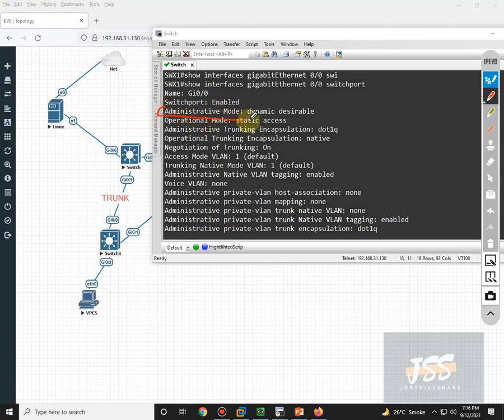The administrative mode is dynamic desirable, that is, I am desiring to become a trunk with any other switch that is connected on the other end of this link. And the negotiation of trunking is also on, meaning the DTP protocol is currently running on this port.